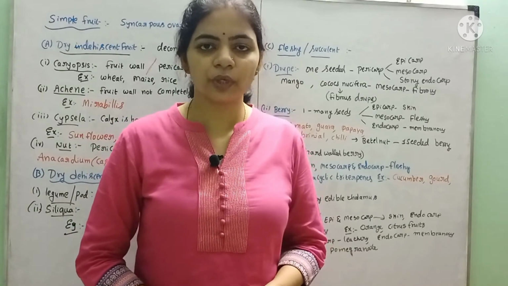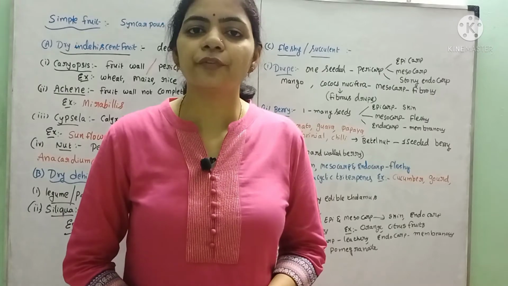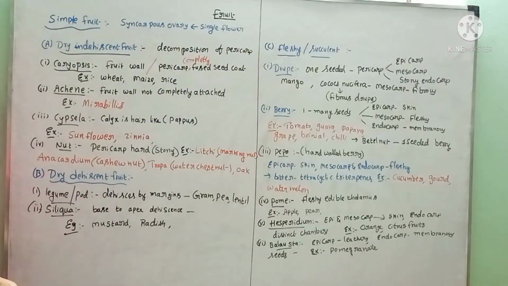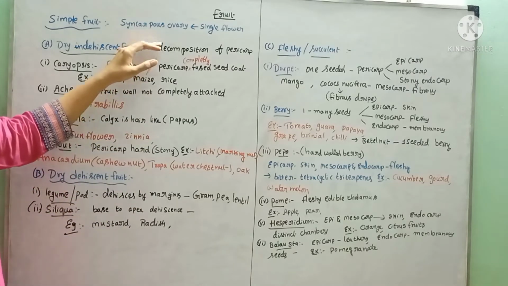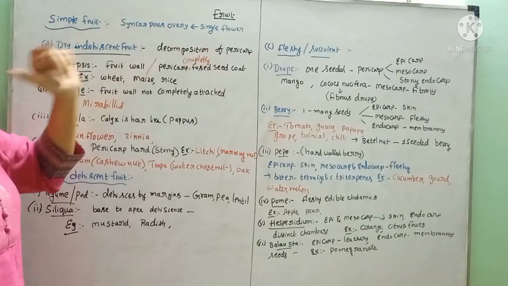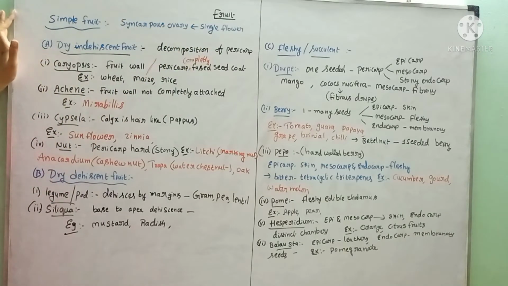In this video, we are going to study different types of fruits in detail. The first one we studied in our classification was the simple fruit. How is a simple fruit formed? It is formed from the syncarpous ovary. From a single flower, the fruit will be developed. That is called a simple fruit.